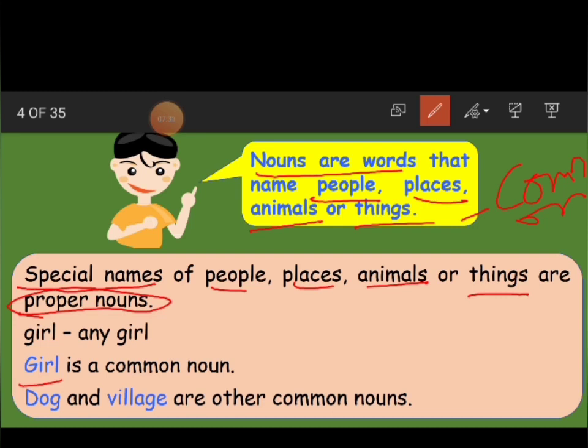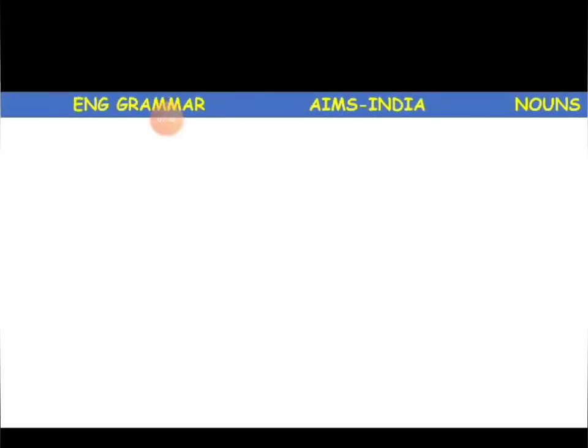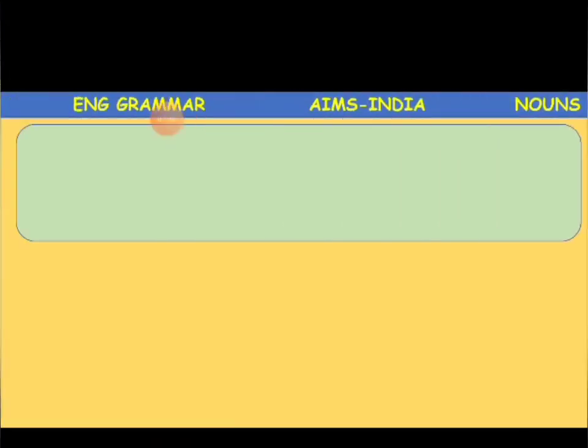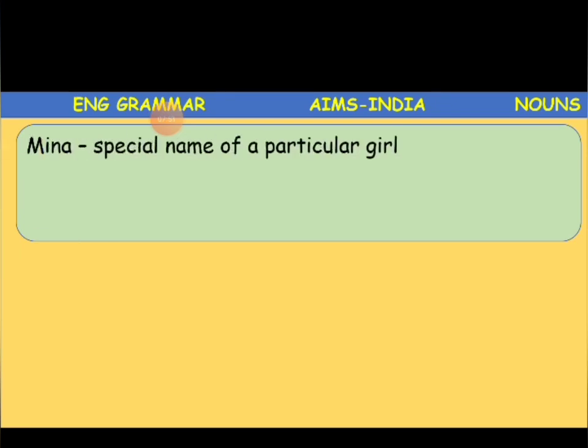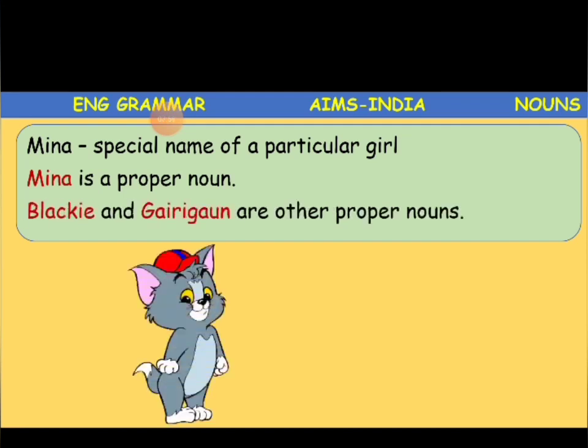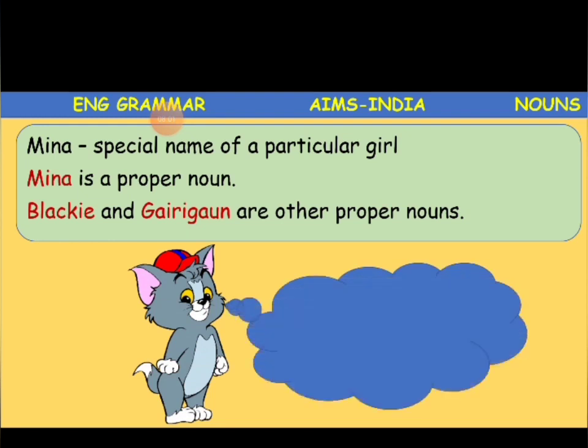common noun. Okay, children? And same like that here, dog and village also. No name. We are just telling that it is a dog. They live in a village. So those are also common nouns. Clear, children? Okay. So if we name particularly, then that noun will come under proper nouns. As example here, Meena. Meena is a special name of a particular girl. That girl's name is Meena. So then that Meena comes under proper noun.